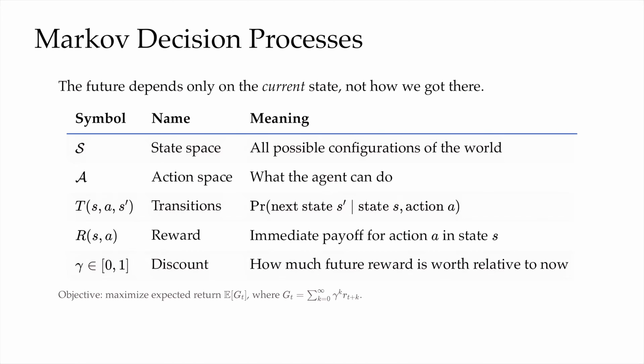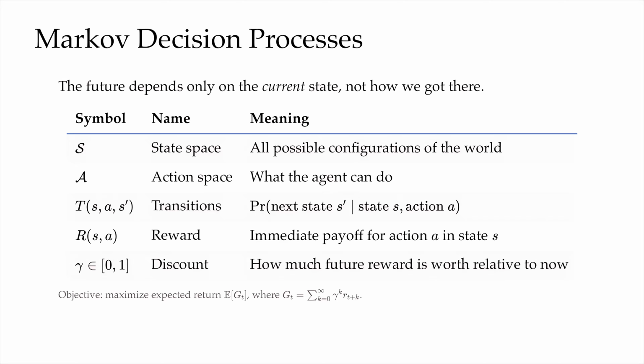Whereas today, MDP becomes the question. Given a real-world problem and application, what should the 5-tuple be? And let's review the 5-tuple. So we're going to look at the symbol, the name, and the meaning. So here, S, capital S, is the state space. It's just everything the agent gets to observe about the environment, about the world. A is the action space. It's everything that the agent can do.